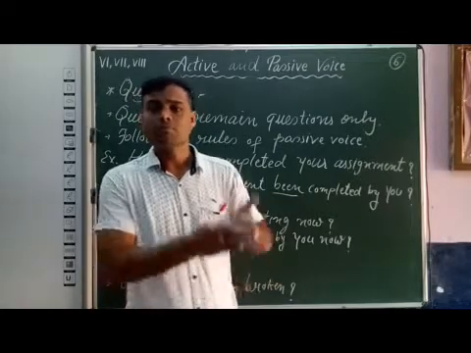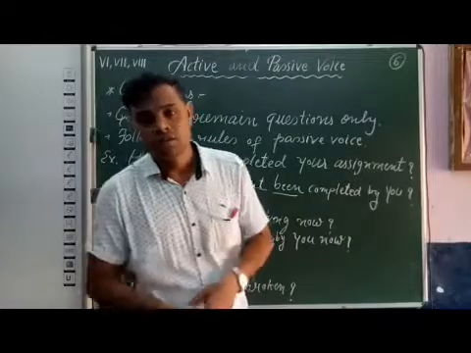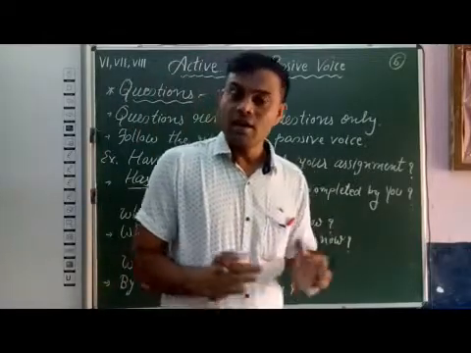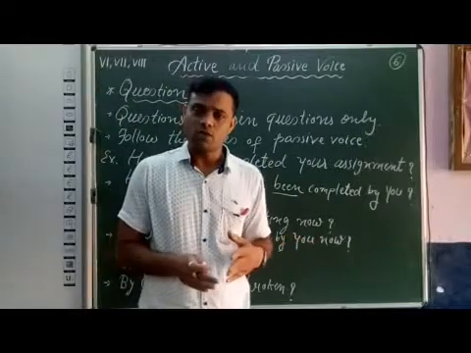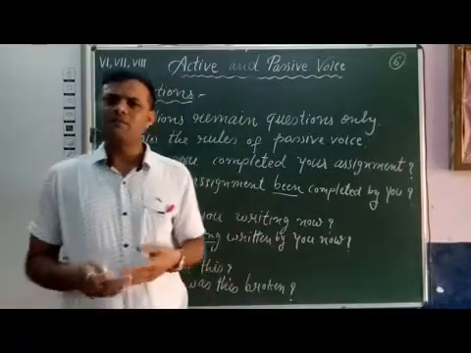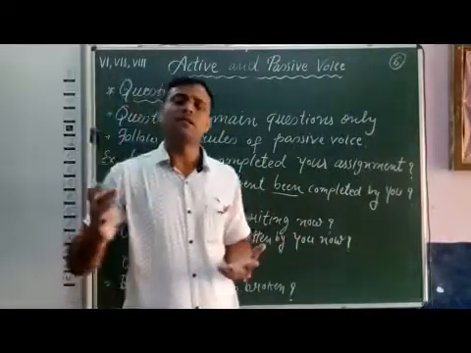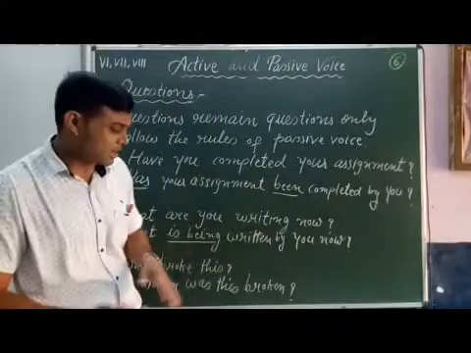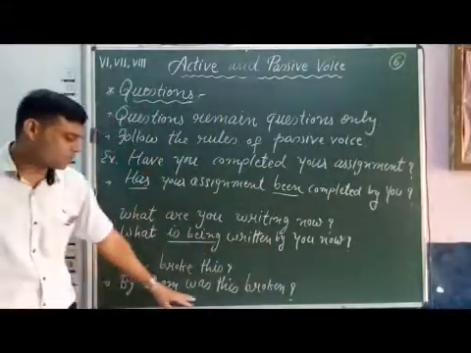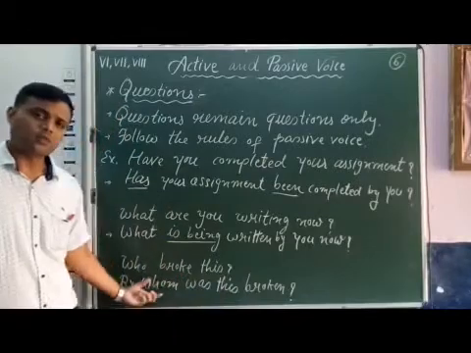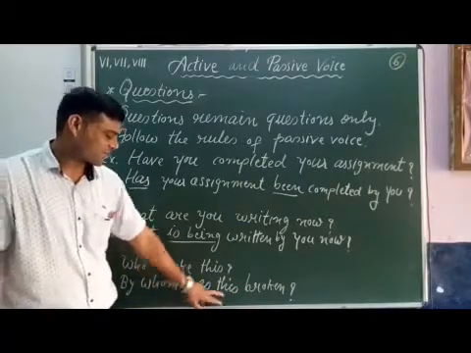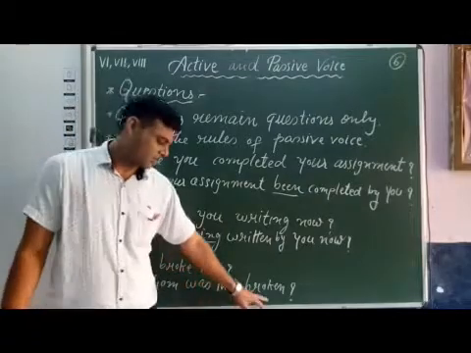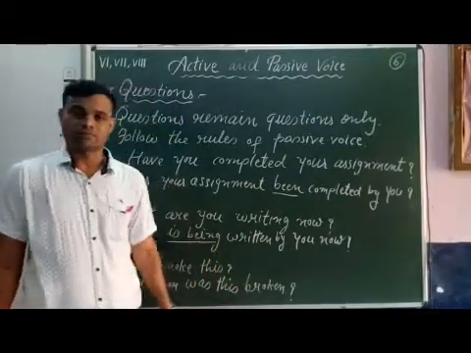After the helping verb, we use the object. After the object, we use the to be form. After the to be form, V3. Then by, then subject and other words and question mark. Here you can see, by whom was this broken. By whom, question word, to be form was, after that object, V3 and question mark.